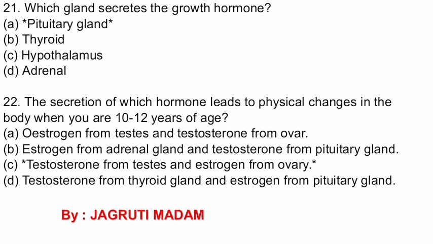B. Estrogen from adrenal gland and testosterone from pituitary gland. C. Testosterone from testes and estrogen from ovary. And the option D is testosterone from thyroid gland and estrogen from pituitary gland. The correct option is C. Testosterone from testes and estrogen from ovary.